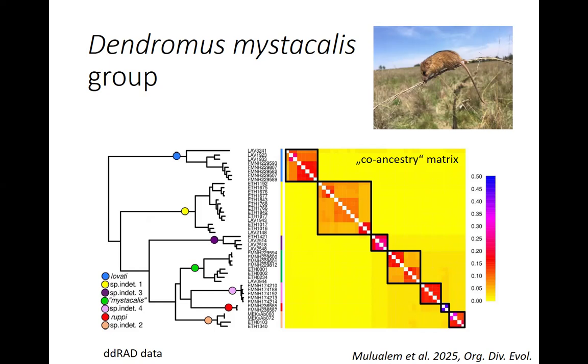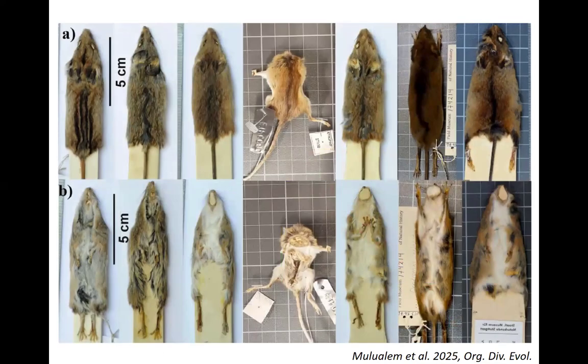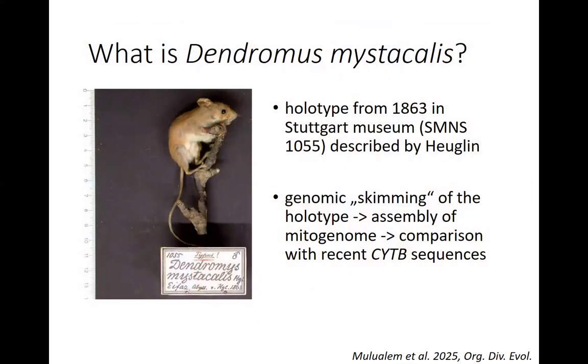And we analyzed in detail one clade of Dendromus. These are genomic data. So we discovered that there are 7 gene pools, and we needed some names for these gene pools. So we had morphological data, and they are somehow distinct also by external morphology and skulls. And this is the holotype of Dendromus mystacalis, without skull, collected in 1863.